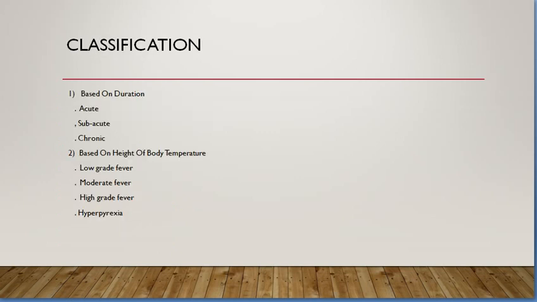Now classification of fever. Number first, based on duration, you can have acute fever, subacute fever and chronic fever. Number second, based on height of body temperature. It means how high the fever can go. You can divide it into different categories such as low grade fever, moderate fever, high grade fever and hyperpyrexia.